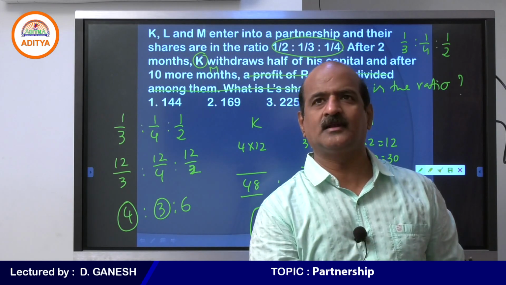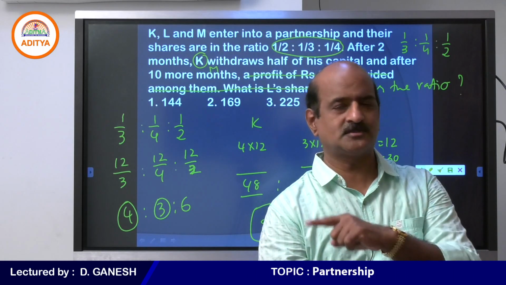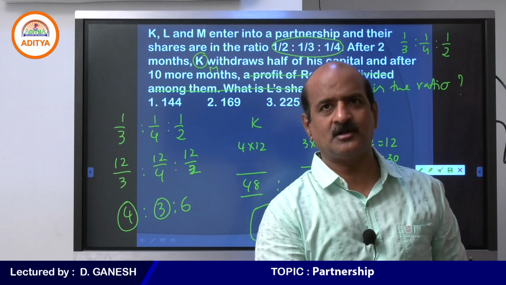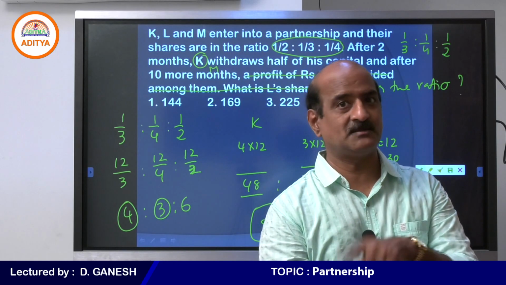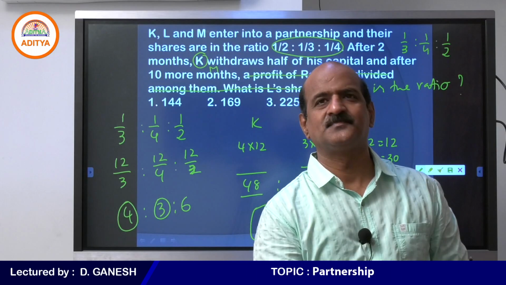Twenty-one, adding all the values. So you see, after adding all the ratio you get 21. 6 plus 8 plus 7, 21. See? Okay?